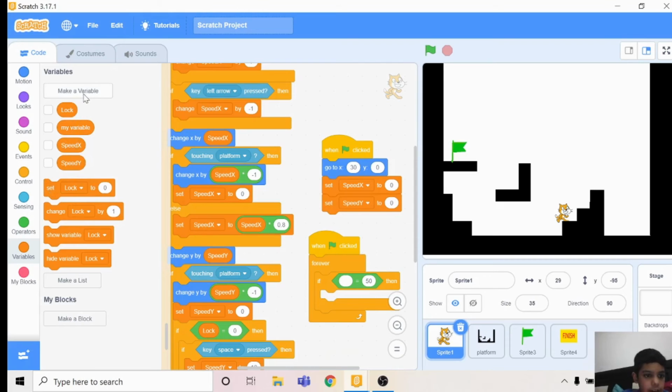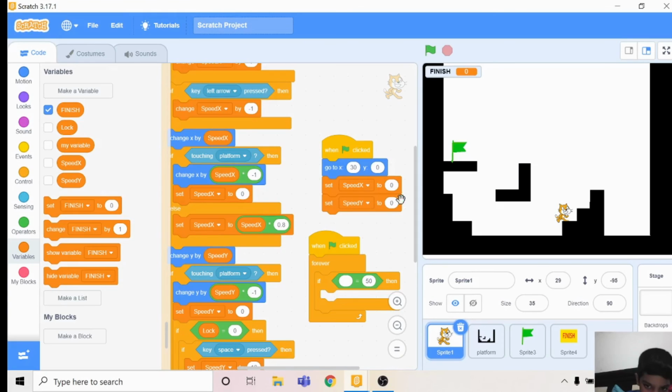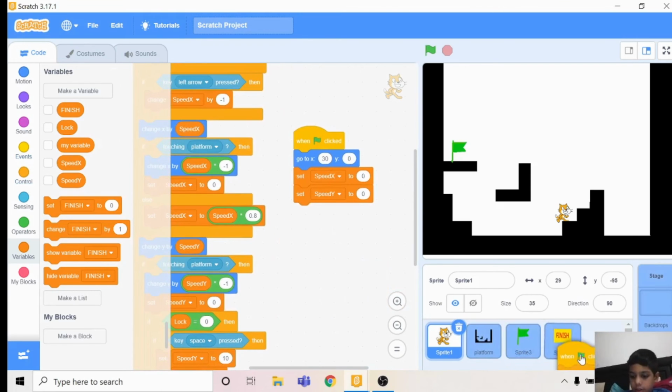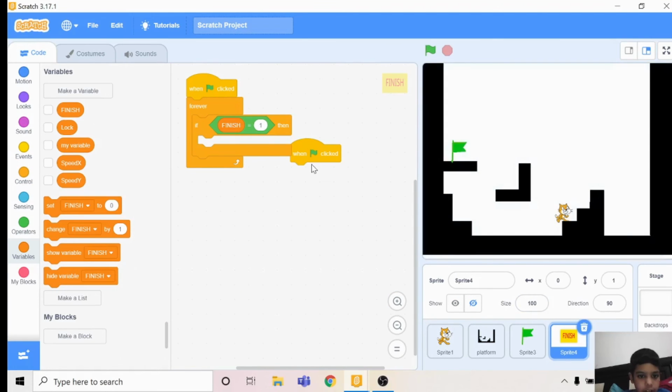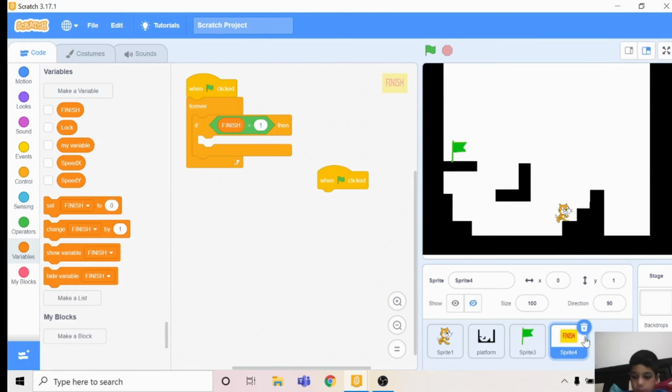You can create a new variable called finish. Disable it. If finish equals 1, then it should be in this.